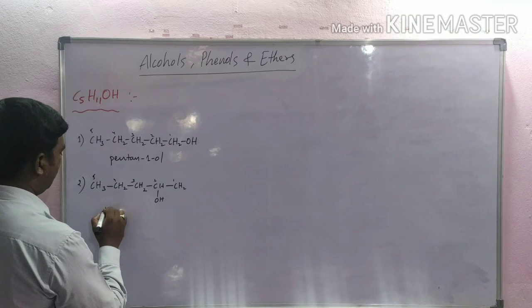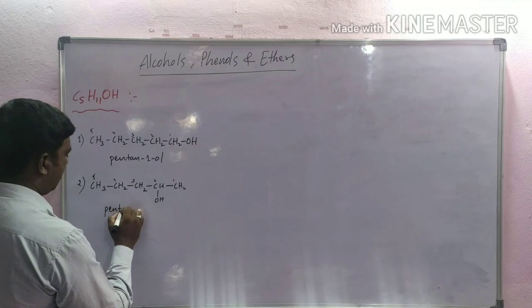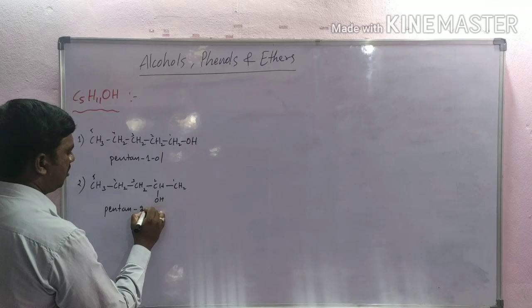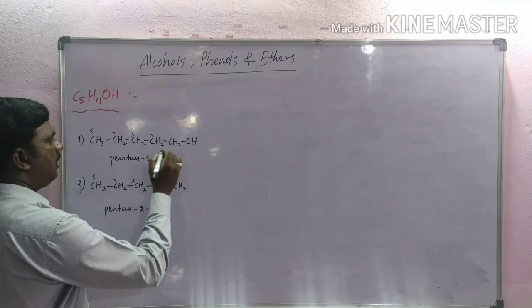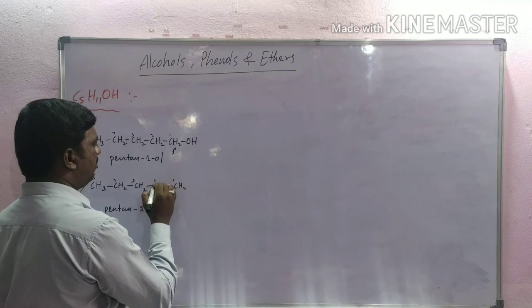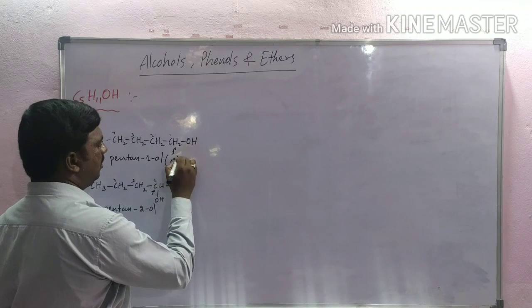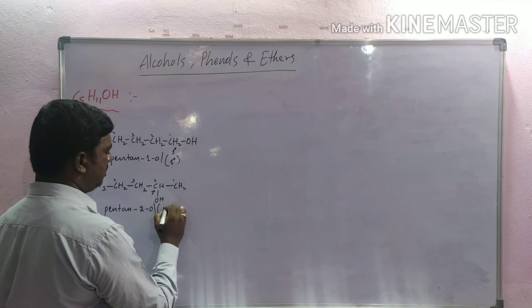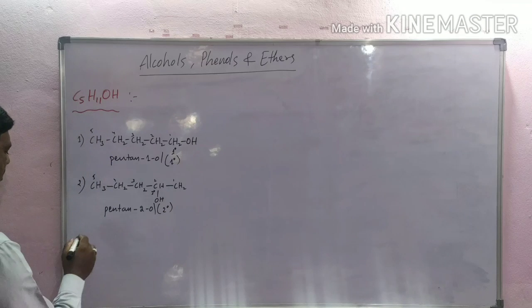This is pentan-2-ol. And here this is primary carbon, this is secondary carbon. It is primary alcohol and this is secondary alcohol.